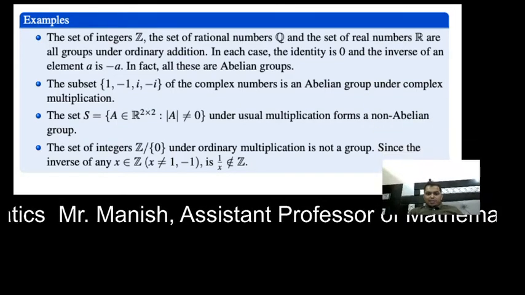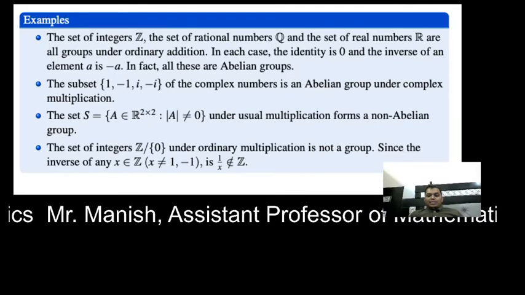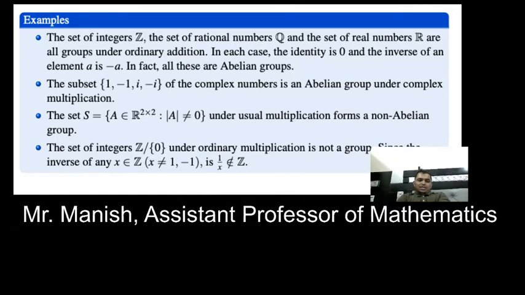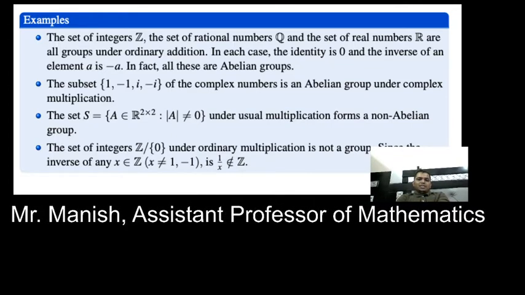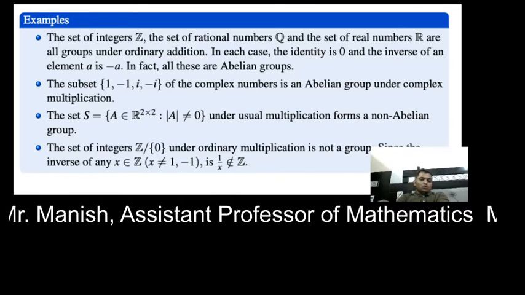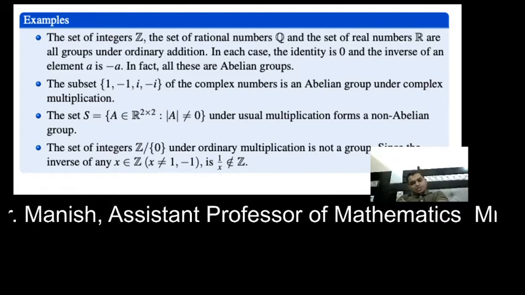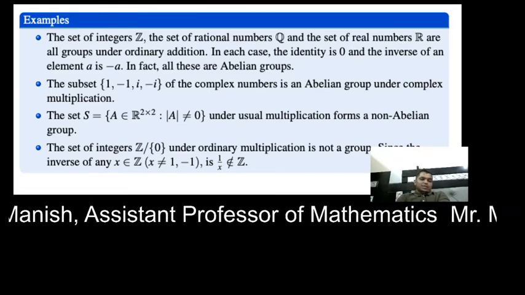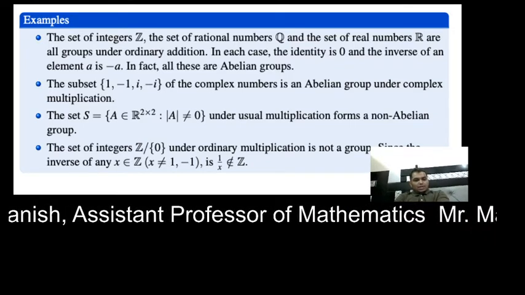The first example is the set of integers Z, the set of rational numbers, and the set of real numbers. These are all groups under ordinary addition, and the identity is 0 and the inverse of an element a is minus a. Clear?